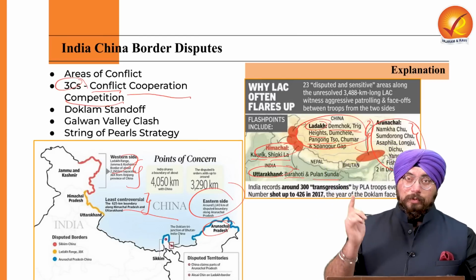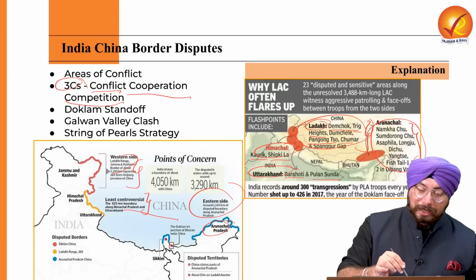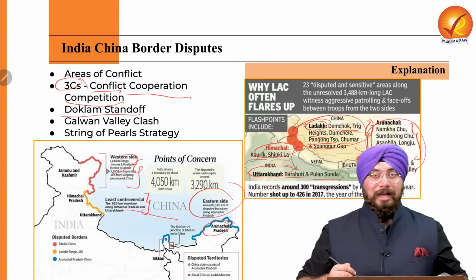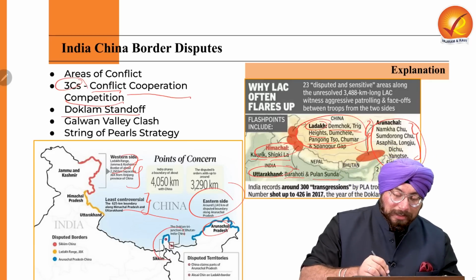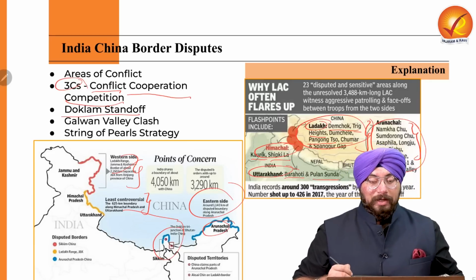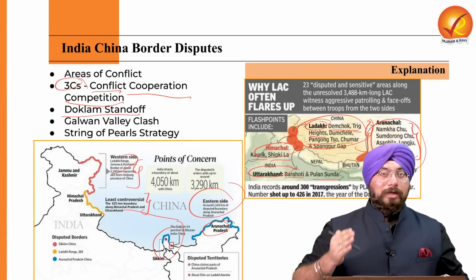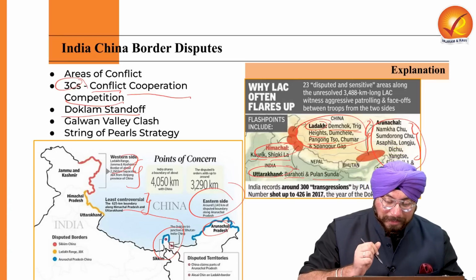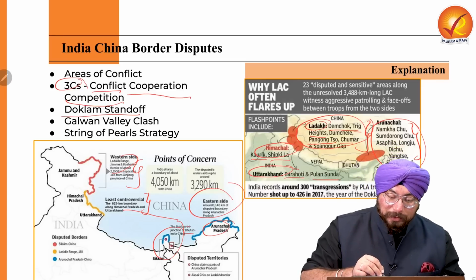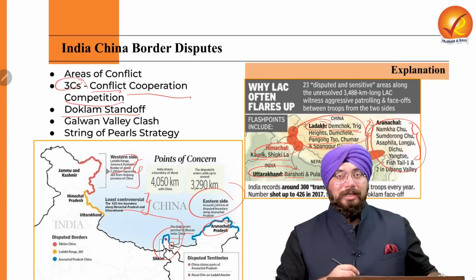So if we talk about one of the border standoffs which happened, it was related to the Doklam standoff, which happened in this area near Sikkim, where the Indian army and the Chinese army were on a standoff in the Doklam area. It's a tri-junction area between Bhutan, India and China.